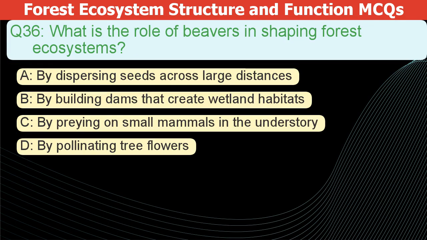What is the role of beavers in shaping forest ecosystems? A. By dispersing seeds across large distances. B. By building dams that create wetland habitats. C. By preying on small mammals in the understory. D. By pollinating tree flowers.